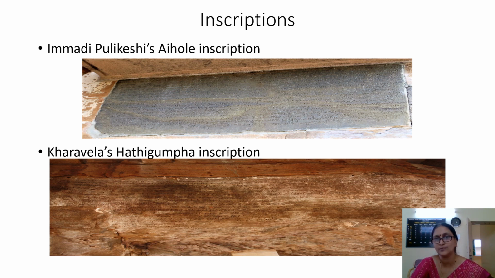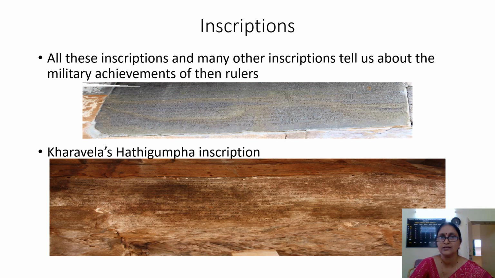To which empire does he belong? To which dynasty? He belongs to the Chalukyas of Badami. He was the greatest ruler of the Chalukyas of Badami. So in this inscription, the details are given about the military achievements of Immadi Pulikeshi, Pulikeshi the second. Here you can see one more picture, that is Kharavela's Hathi Gumpha inscription. A king by name Kharavela at a place called Hathi Gumpha has written an inscription. That gives the details of the military achievements of King Kharavela.